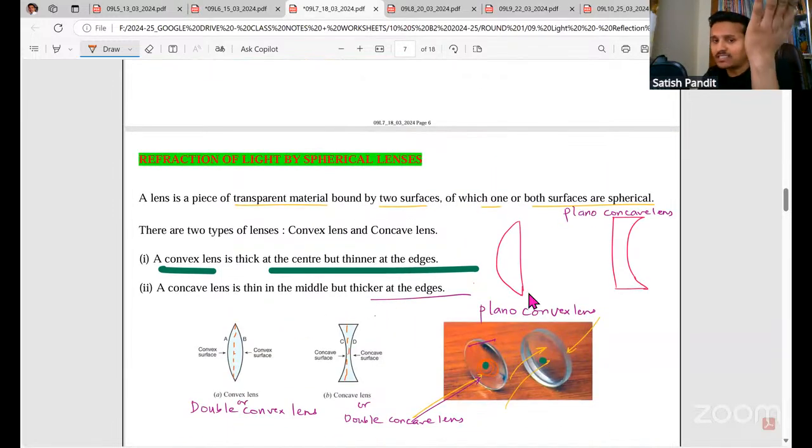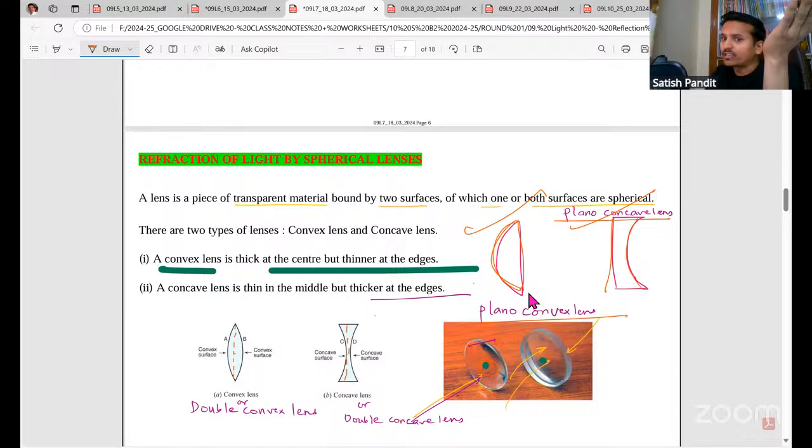Now when you go to higher classes, you also have other kinds of lenses, like plano-convex. That means one side will be plane, and the other side will be convex, bulging out. Next, we have plano-concave also. One side will be plane, another side will be concave. All these things are not in the syllabus, don't worry.